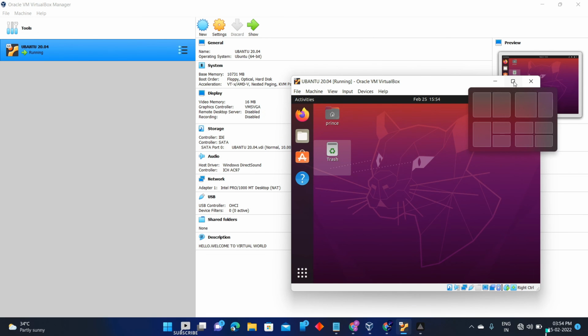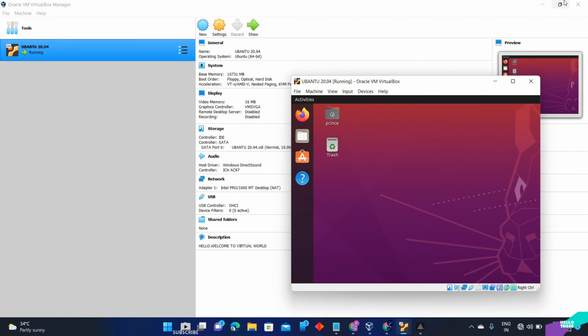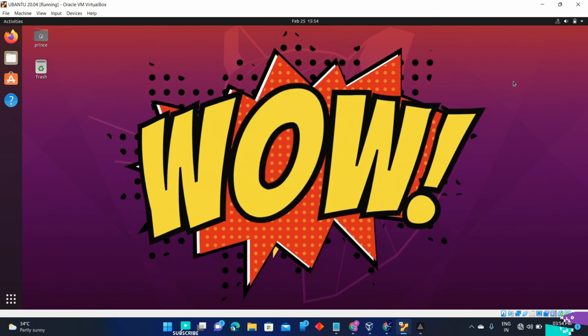So if I make it full screen, it is working. See, it is working. It takes time. It is a virtual box, so it takes time. So no need to do anything more.